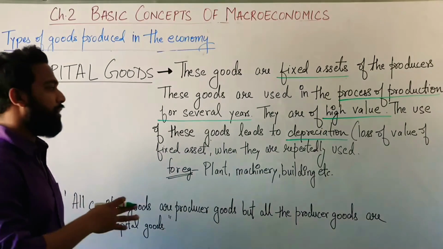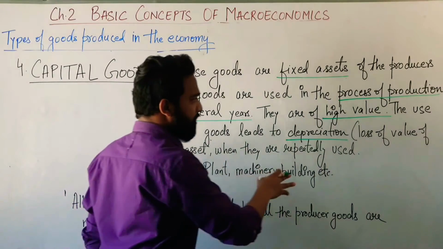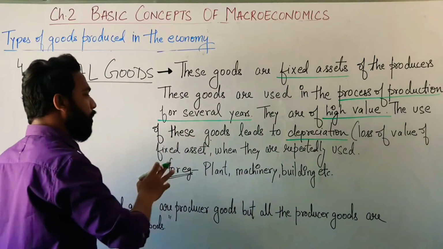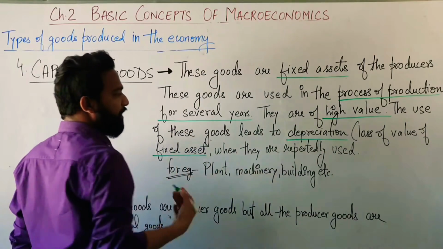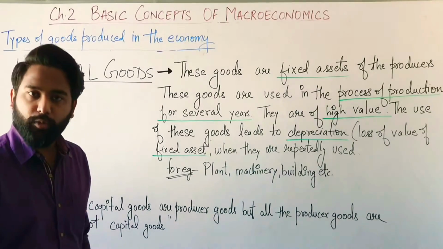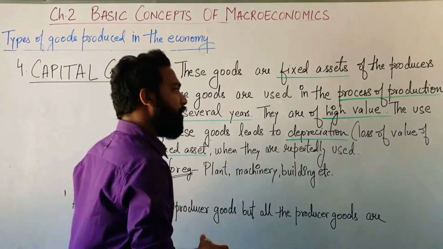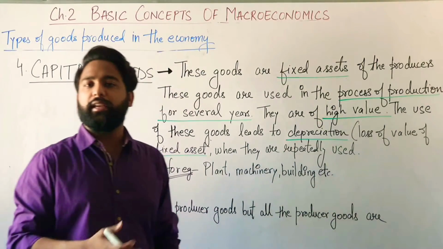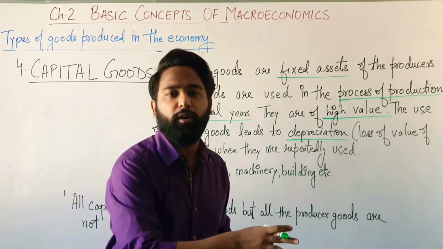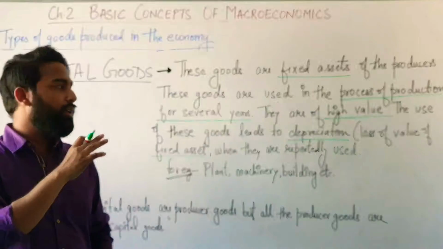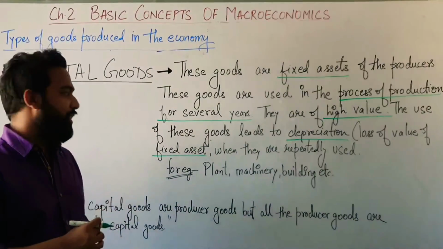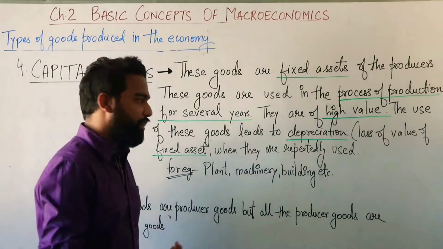If not, then I am here to tell you that depreciation is the loss of value on fixed assets when they are repeatedly used. If you use any fixed asset for continuous years, then it sheds some of its value.